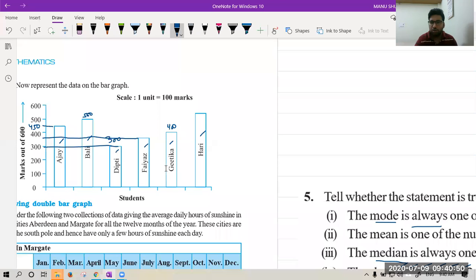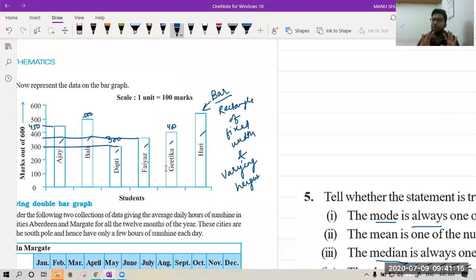Now, if you want to understand what a bar graph is, this is known as a bar, which is a rectangle of fixed width and varying height. Bar graph is not much.